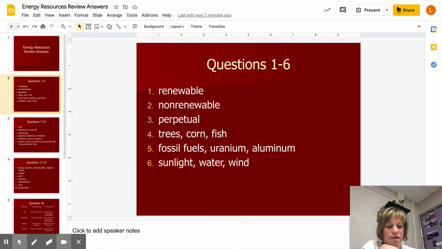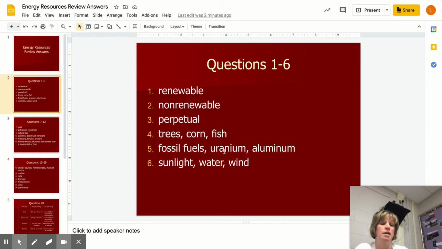Now, number 5, I want to make sure you have fossil fuels on your list. Maybe you listed them specifically, like coal, oil, natural gas, gasoline, kerosene, methane, but fossil fuels are considered non-renewable, even though they come from plants and animals. That's ancient plants and animals. And so a piece of coal can't reproduce to make another piece of coal, for example.